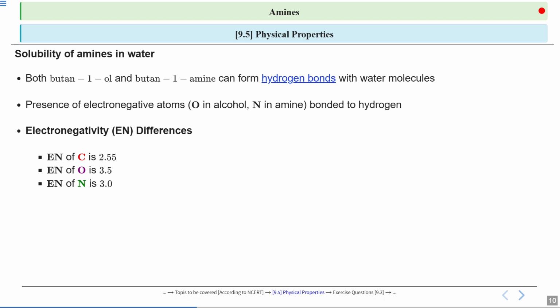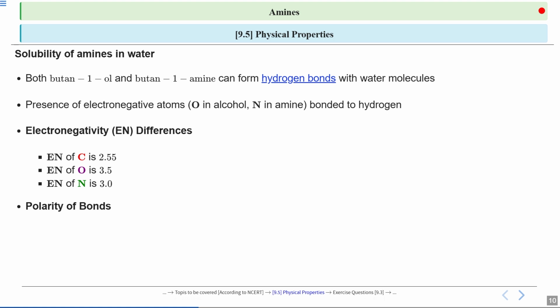Next, the electronegativity of nitrogen is 3, which is less than oxygen, but still higher than carbon. In an NH bond, like in butan-1-amine, nitrogen also pulls electrons towards itself, but not as strongly as oxygen does in an OH bond. So the NH bond is polar, but not as much as the OH bond. I hope the concepts are getting clear.